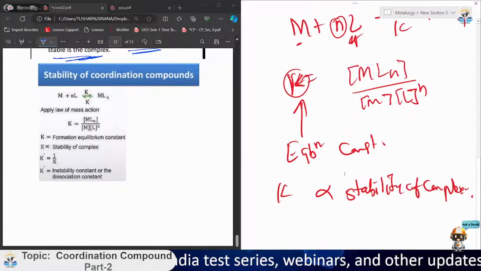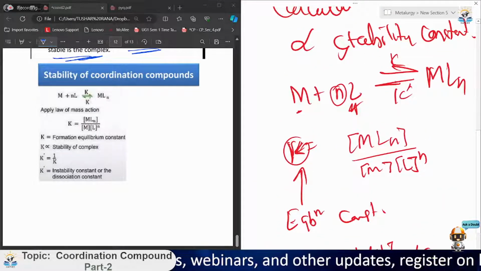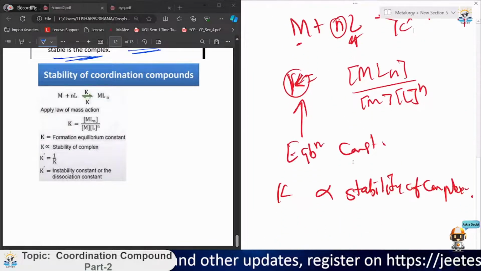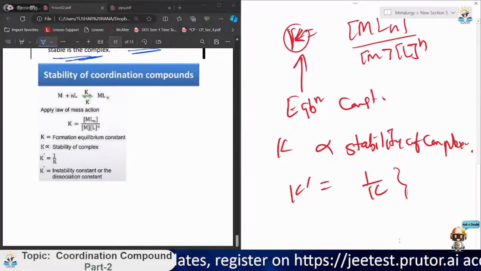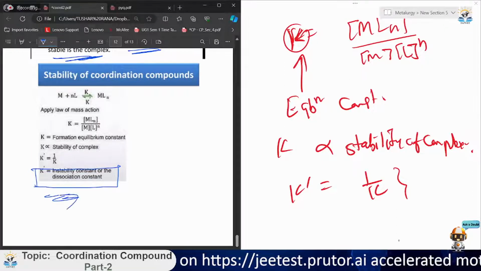And what is K dash? Okay, I have written it, I guess. See, as it is a reversible reaction, just reverse it. On reversing, we will get K dash equals 1 upon K. This is all related to chemical equilibrium. And this K dash is the instability constant, or the dissociation constant.